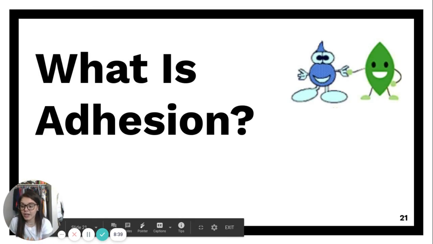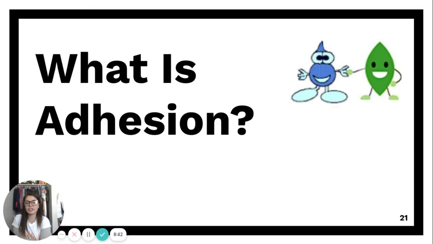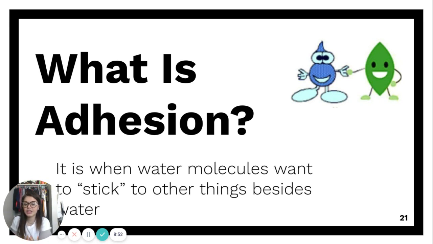And what is adhesion? Look at that picture and see, okay, there's a water molecule on a leaf. What possibly could be happening between those 2? Adhesion is when water molecules want to stick to other things besides water. In this picture, we have a water molecule sticking to a leaf. They're kind of holding hands, just like the other 2 water molecules were in cohesion. But this time, it's 2 different things. It's a water molecule and a leaf. Adhesion is when 2 things want to adhere to each other. They want to stick to each other, but they're not the same thing.